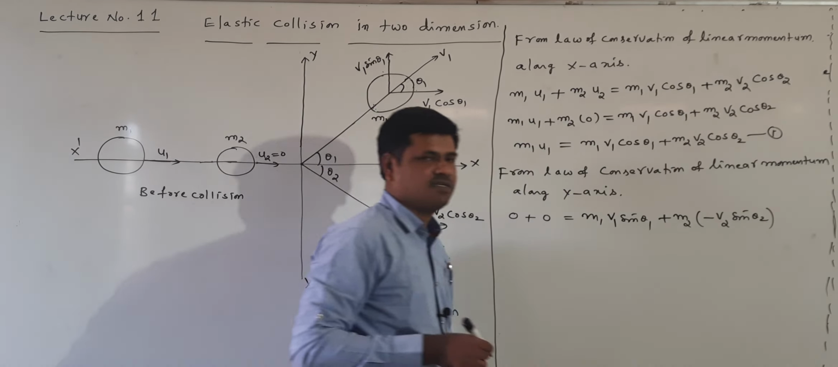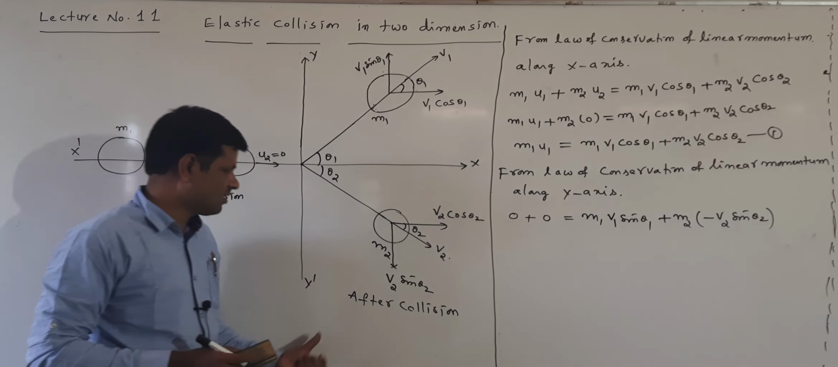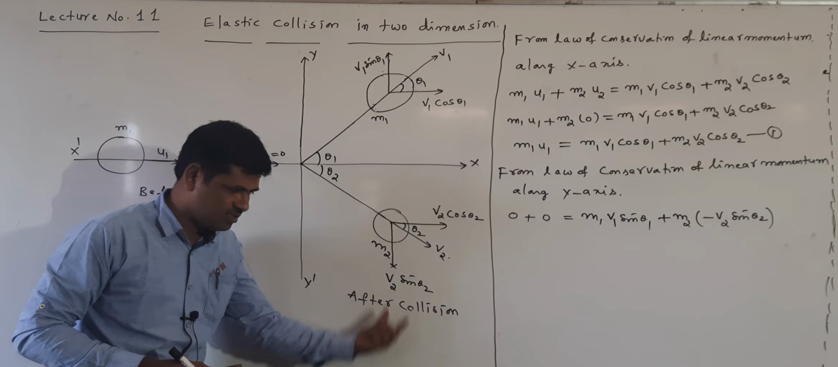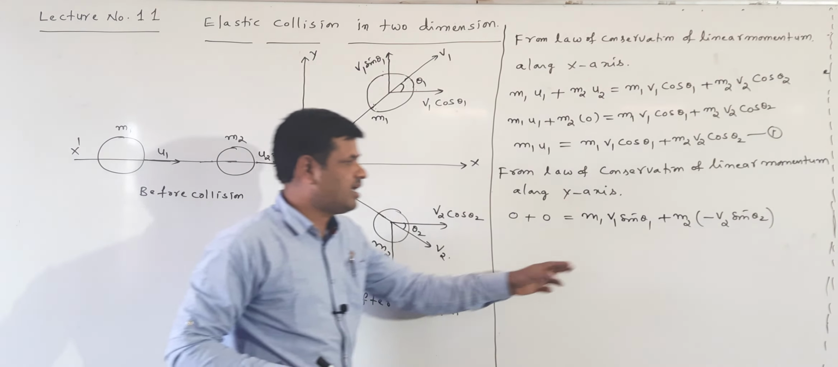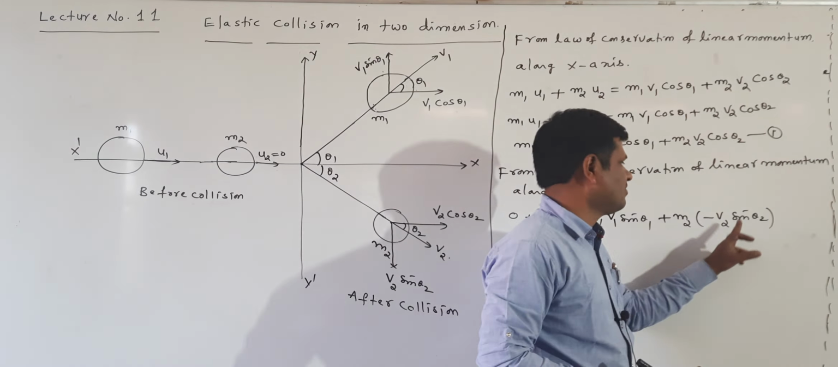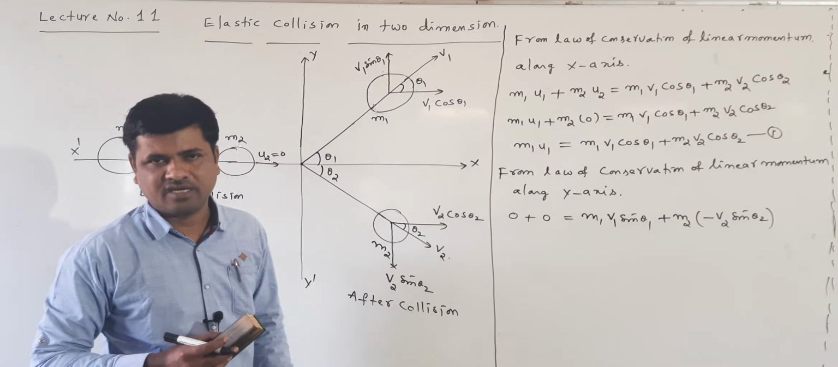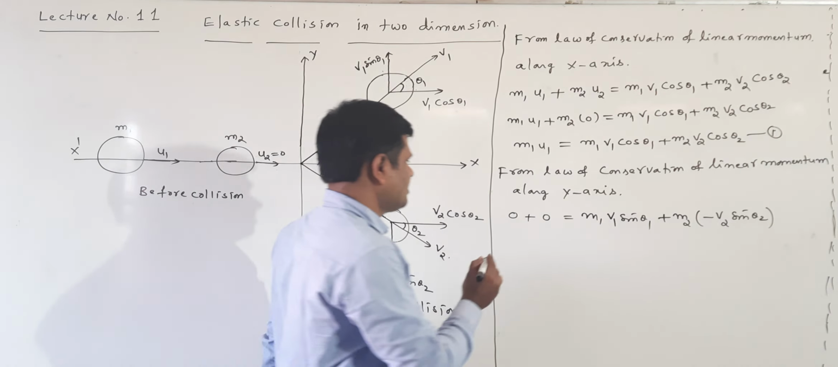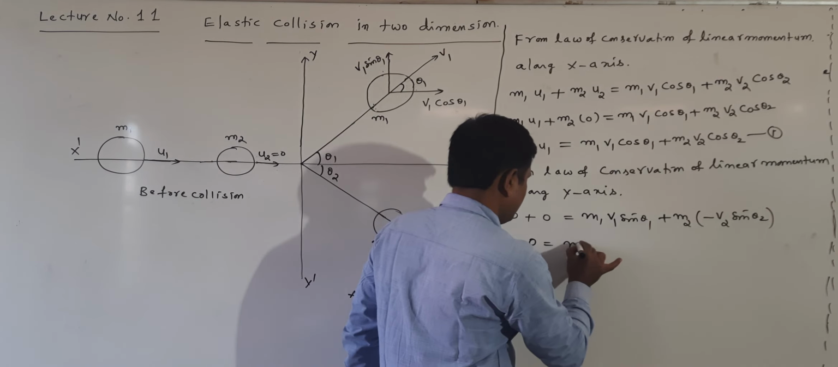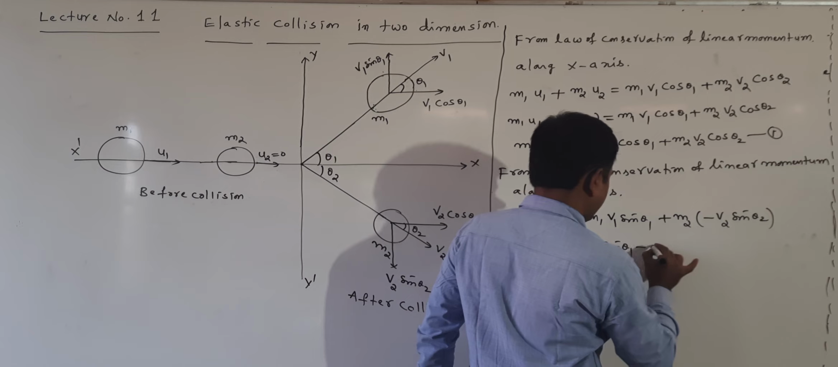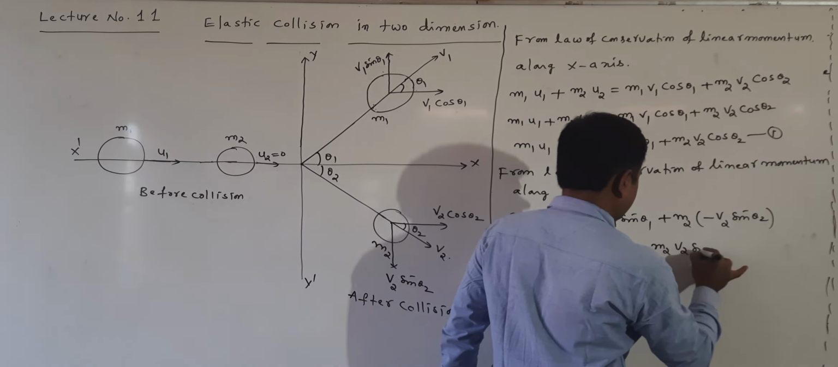Why taking the minus? Because it is along the negative y-axis, the downward direction. That's the reason I am taking minus v2 sin theta 2. Velocity is a vector, that's the reason direction is also considered. Now what am I getting here? 0 is equal to m1 v1 sin theta 1 plus into minus, minus m2 v2 sin theta 2.